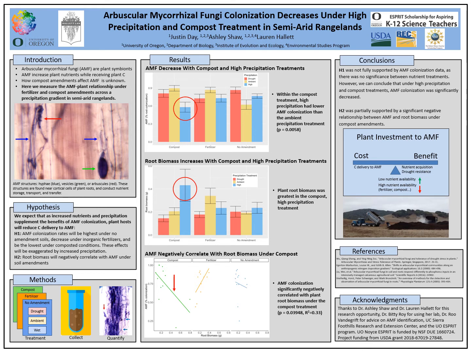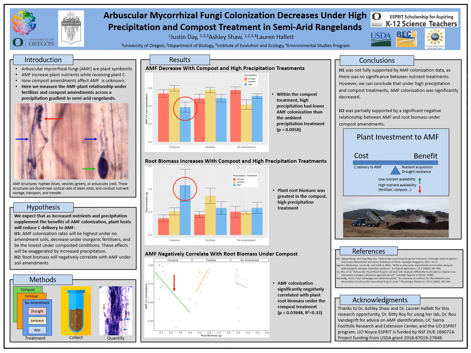Taken together, we can consider these results in a cost-benefit analysis from the perspective of the plant's investment into AMF, where the cost is carbon delivery to the AMF, and the benefits, which are not all explained in this paper, include nutrient acquisition and drought resistance, just to name a few. In low nutrient availability conditions, we have a high relative benefit of investing to AMF. However, if we supplement this low nutrient availability with compost or fertilizer, we decrease the benefit of AMF and increase the relative cost, which could explain the divestment of carbon to AMF structures and instead into plant root structures, as seen in the third figure.